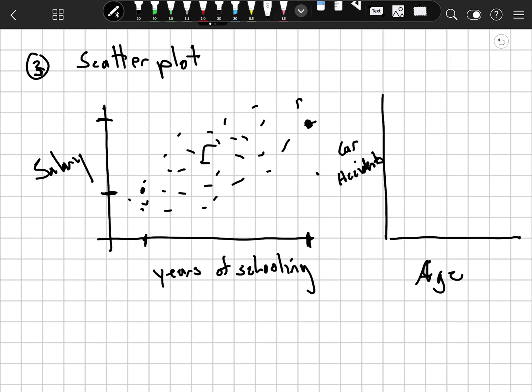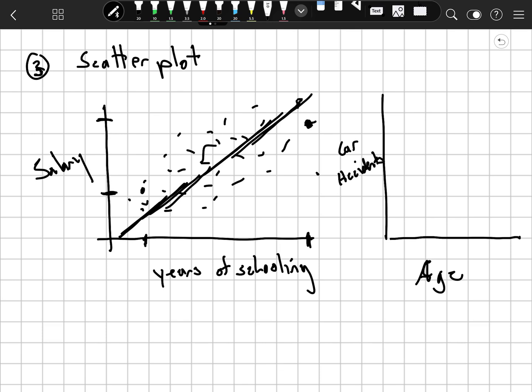And you take all those data points, and using a calculator or a more advanced mathematical technique called least squares regression, you come up with a line that is as close as possible to all those points right there. And then it's a function, and you can kind of determine after so many years of schooling how much the average person makes or what the salary would be.